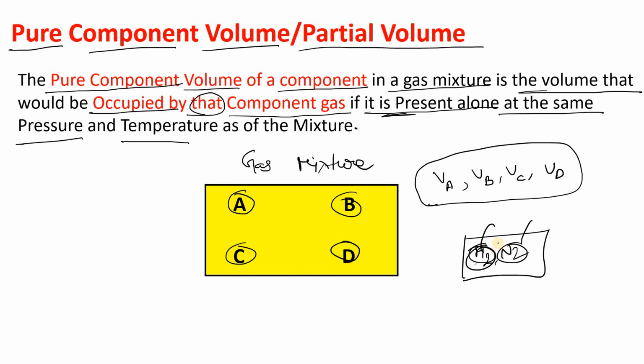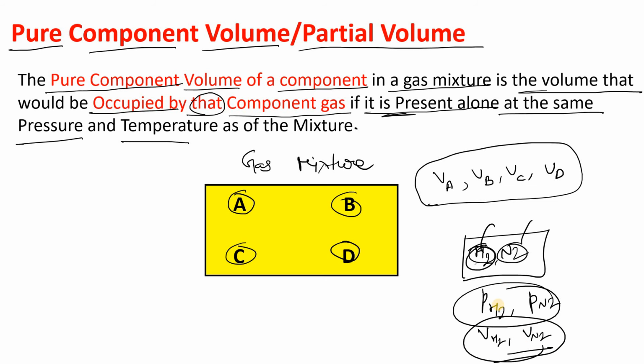So I can express the partial volume with respect to hydrogen, with respect to nitrogen. So that's why both these terms are important.